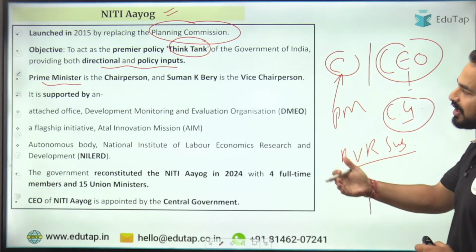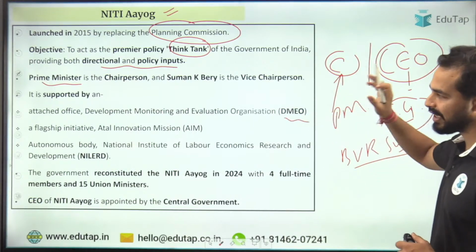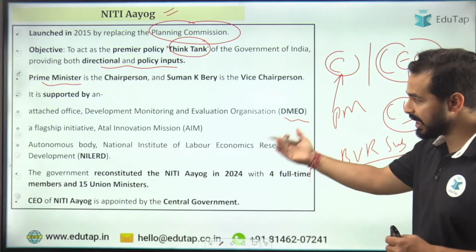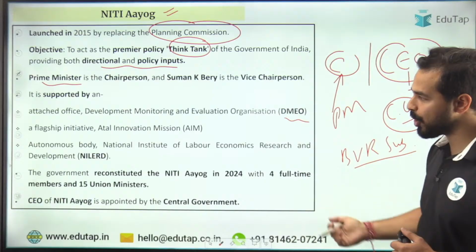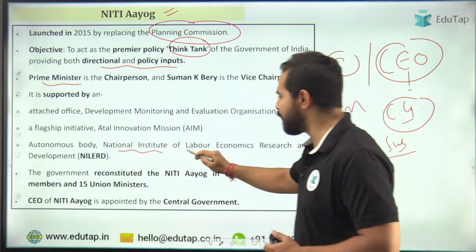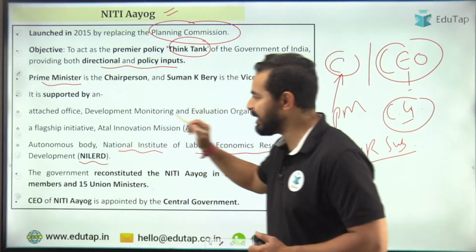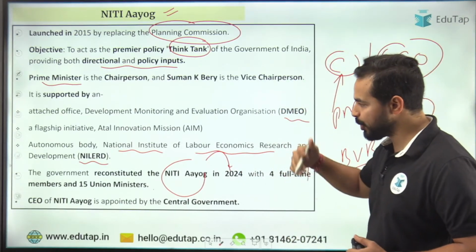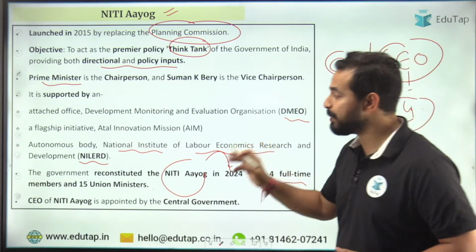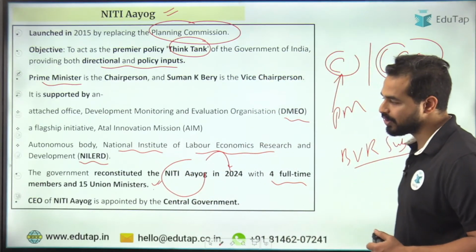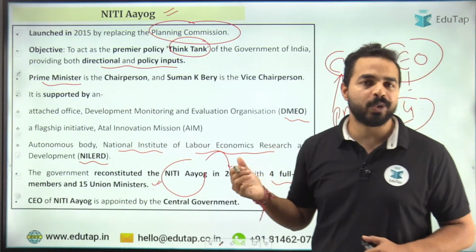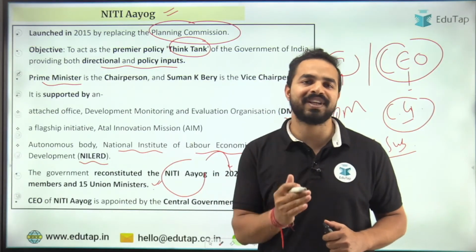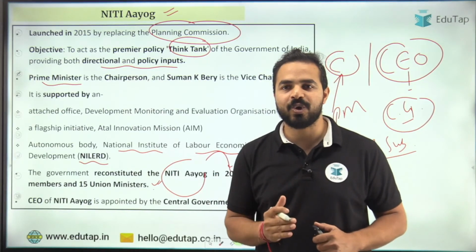अगर हम बात करें नीति आयोग की, it is supported by DMEO, that is the Development Monitoring and Evaluation Organization. एक flagship initiative अटल इनोवेशन मिशन है जो कि launch किया गया था as a part of नीति आयोग. Then we have an autonomous body, that is the National Institute of Labour Economics Research and Development, NILERD. गवर्नमेंट रिकॉन्स्टिट्यूटेड नीति आयोग इन 2024, जहां पर 4 फुल टाइम मेंबर्स और 15 यूनियन मिनिस्टर्स को इंक्लूड किया गया. ठीक है. So these are the key important details of the NITI Aayog that we are required to cover from an examination point of view. Yes, Muskan and Mayank have given me the right answer: BVR Subramaniam is presently serving as the CEO of NITI Aayog.